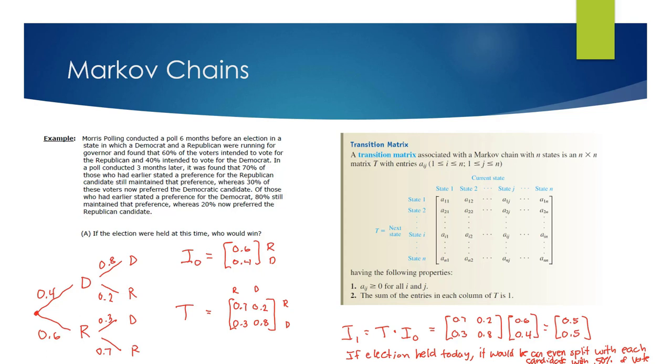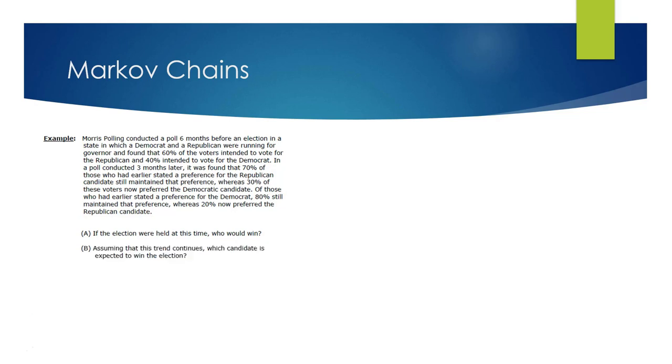With these things being true the way they're stated, that's where I expect things to be. Now, for part B, it asks, assuming that this trend continues, which candidate is expected to win the election? For the trend to continue, you have to make sure that the period of time is the same.